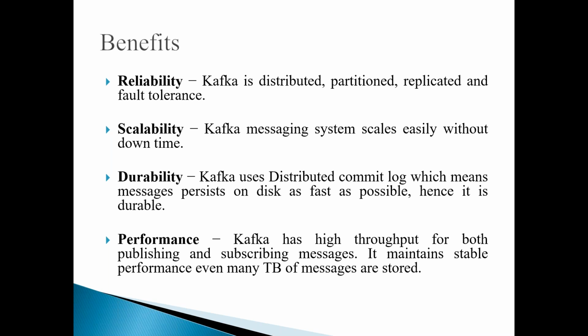But Kafka is not like that, because it has a high throughput for both publishing as well as subscribing messages. At the same time, it will also remain stable even when it is handling data in TBs. It can even handle many TB of messages stored on the disk. If you ask me, it can process at least 2 million records per second. That is the capability of Kafka. If you configure it properly, it can easily handle 2 million records per second without any influence on the performance. Because of all these features, it has become one of the prominent technologies in messaging middleware.